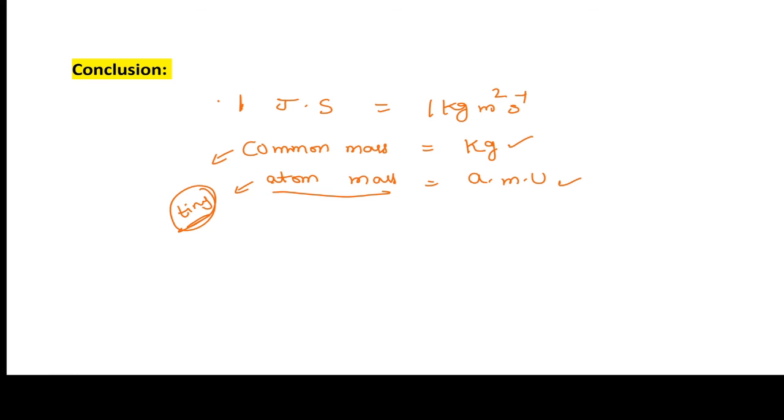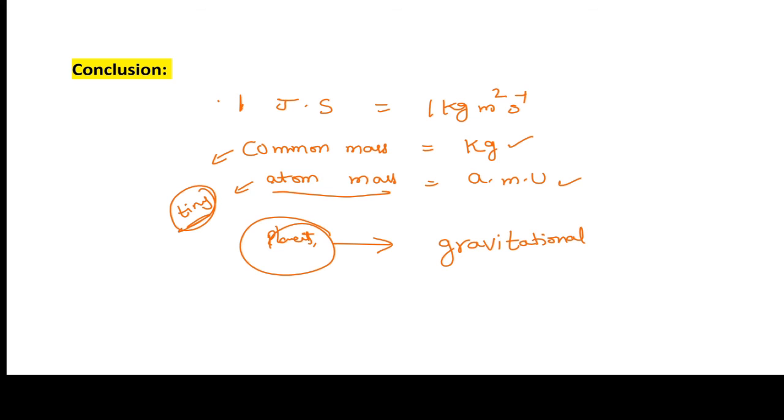If the objects are very large, like planets and earth, how do you find the mass? By using gravitational methods we find the mass of planets and earth. Those are very large masses.